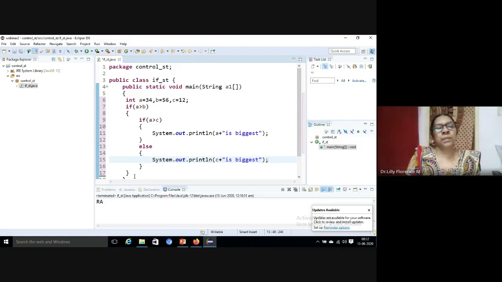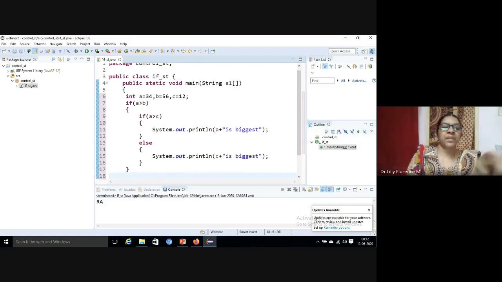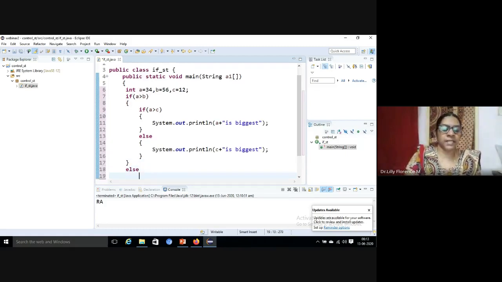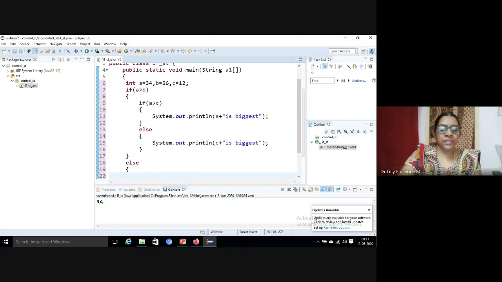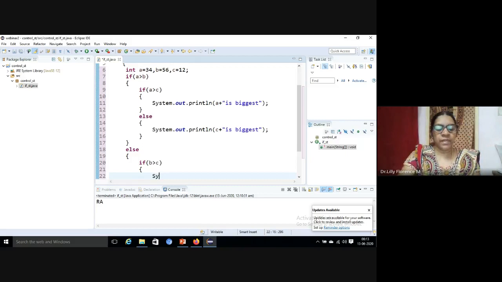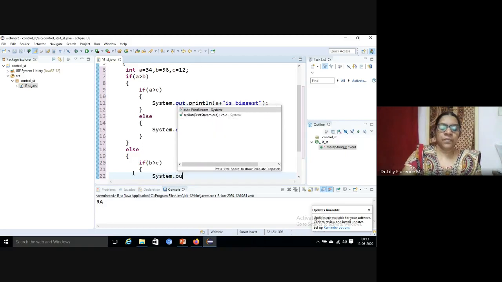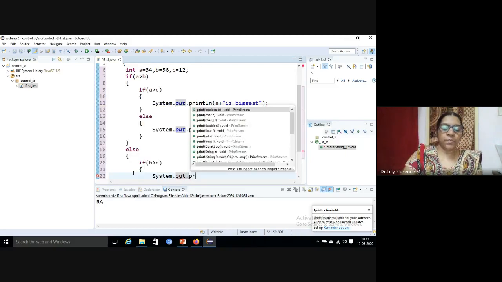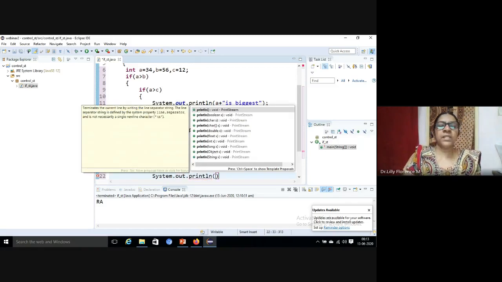Now, coming to the next part of our program, if this condition is false, so else, again we can go with another if statement. If B greater than A. So A greater than B is false, so B is greater than A. Now B greater than C. If we check if B is greater than C, and the condition is true, we can give system.out.println.